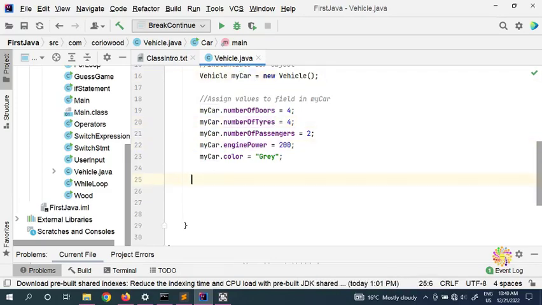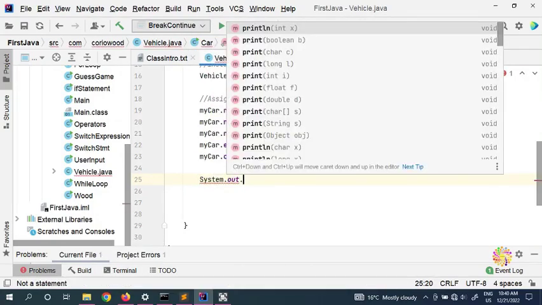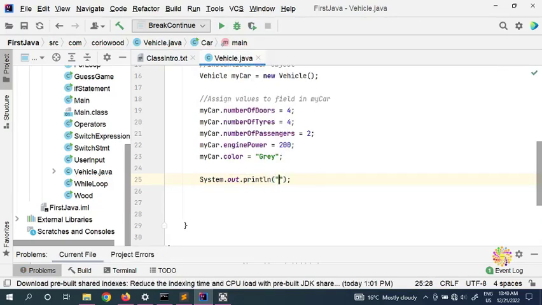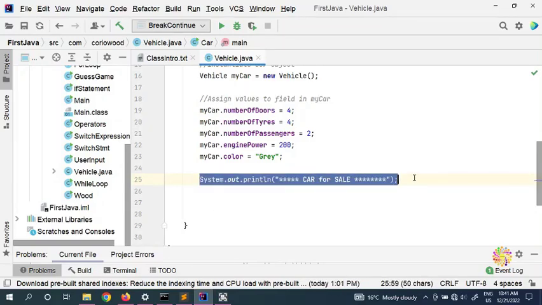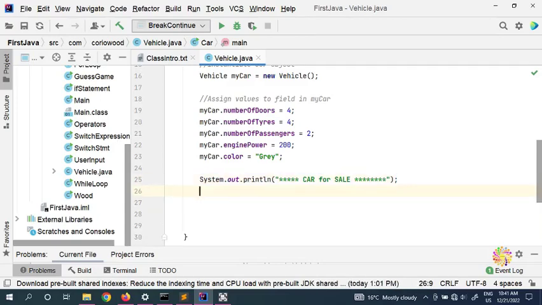How are we gonna output the result? Say for example, we put a System.out.println, and we can put for example, my car is for sale, car for sale. So how am I gonna put my car for sale? Here I need to put some attributes about my car.